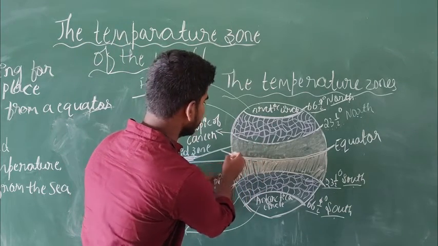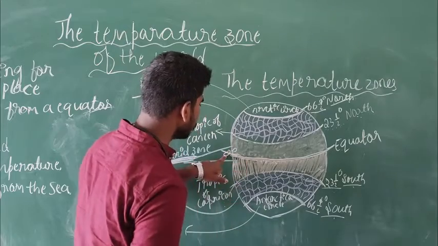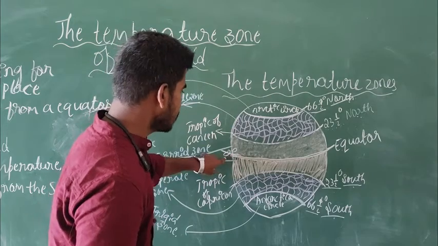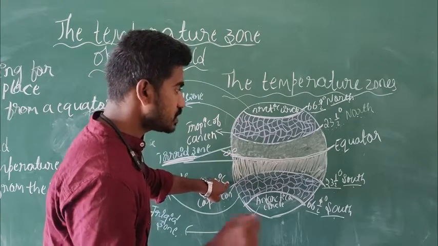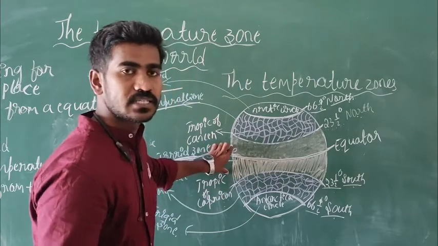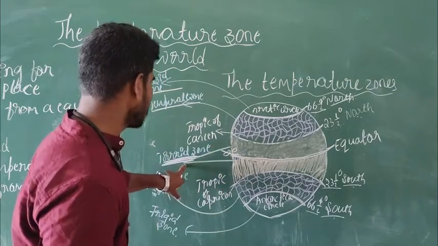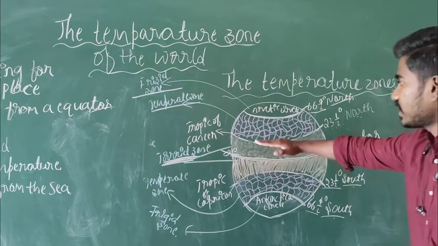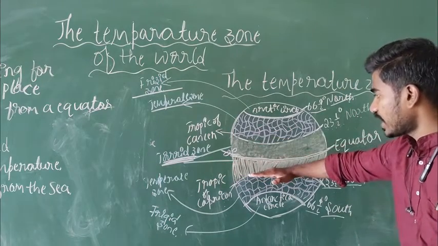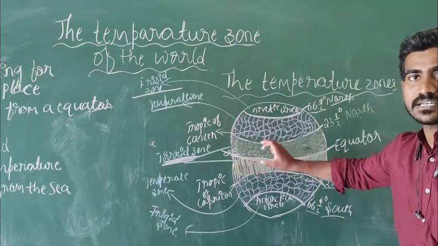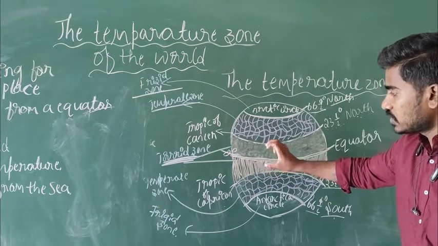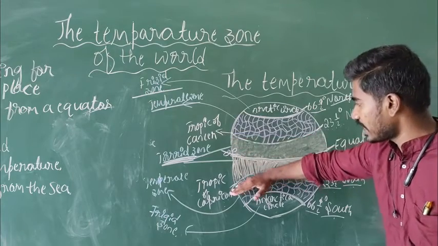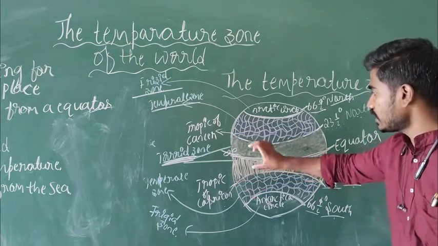The equator is considered 0 degrees. From 0 degrees to 23 and a half degrees north, and from the equator to 23 and a half degrees south, it feels extreme heat. That is why it is called the torrid zone. From the line of the Tropic of Cancer up to the line of the Tropic of Capricorn, it is a heat zone.